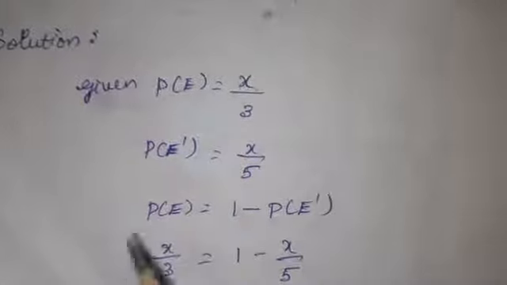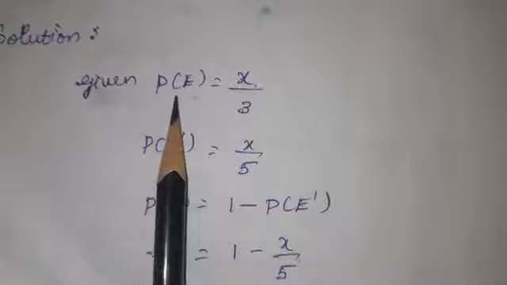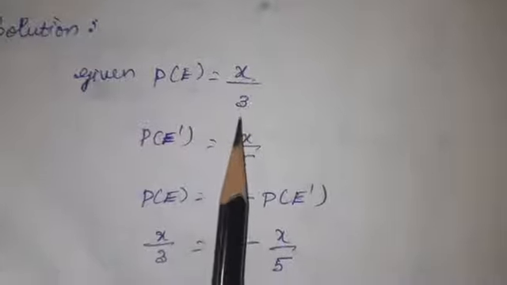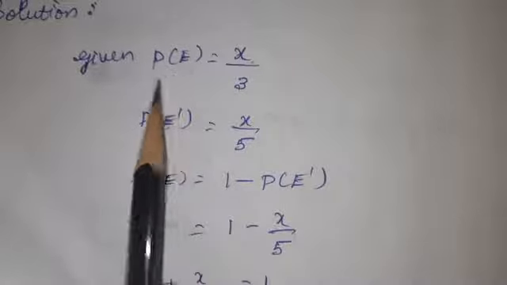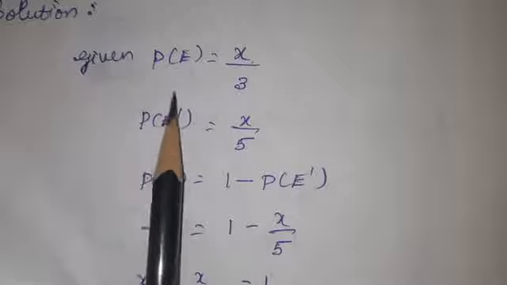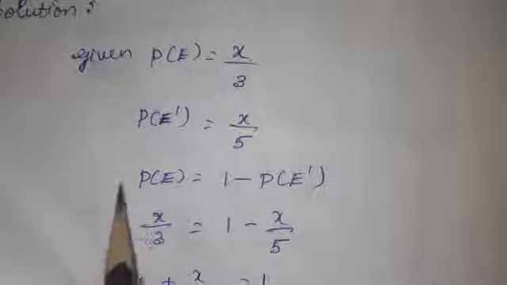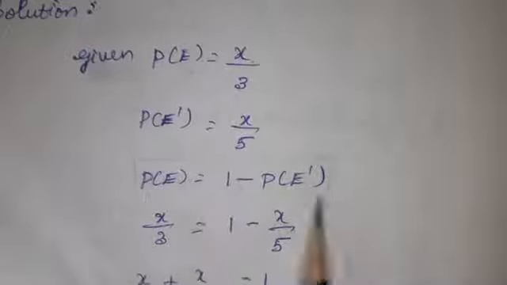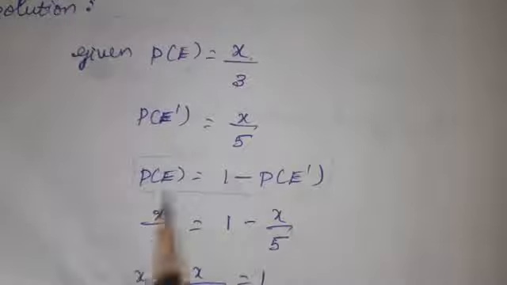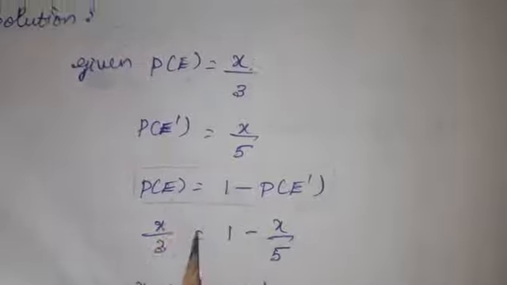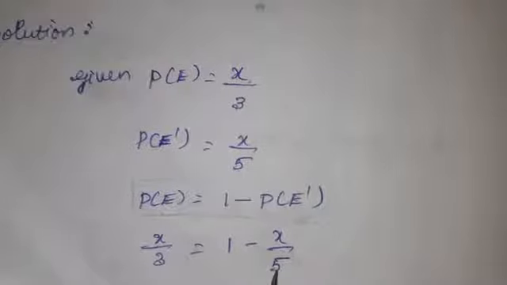Solution. The probability of guessing the correct answer, I am taking as P of E. So P of E is equal to x by 3. The probability of not guessing the correct answer, that is the opposite, can be written as P of E dash, which is equal to x by 5. You know the formula. P of E is equal to 1 minus P of E dash. So x by 3 is equal to 1 minus x by 5.